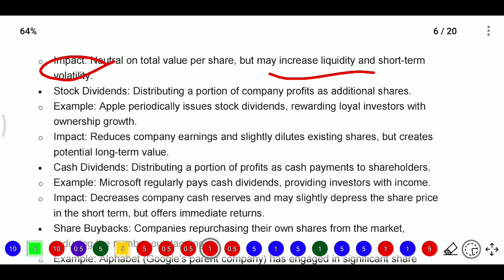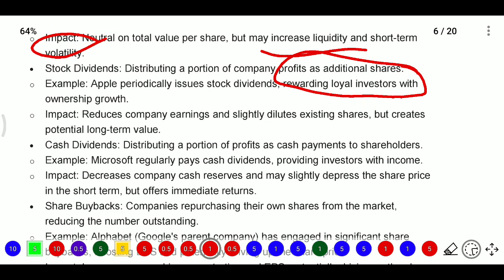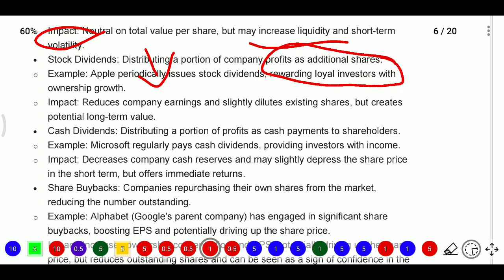And stock dividend means distributing a portion of the company's profits as additional shares. For example, Apple was periodically issuing stock dividends, rewarding loyal investors with ownership growth. Here the impact is that company earnings will decrease and slightly dilute existing shares, but create potentially long-term value, because when we take our investors into ownership, they will work hard.